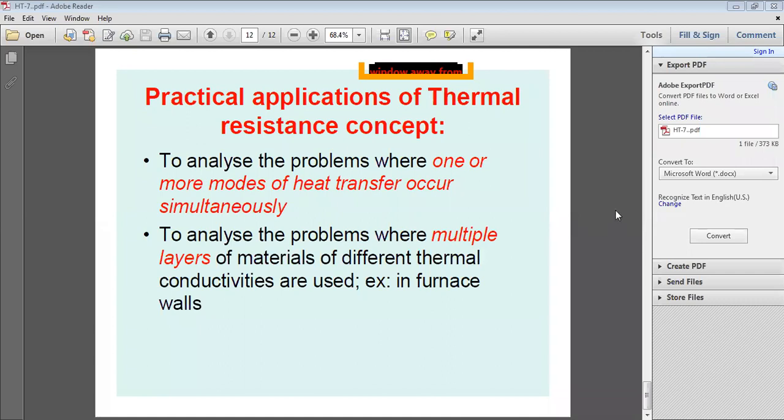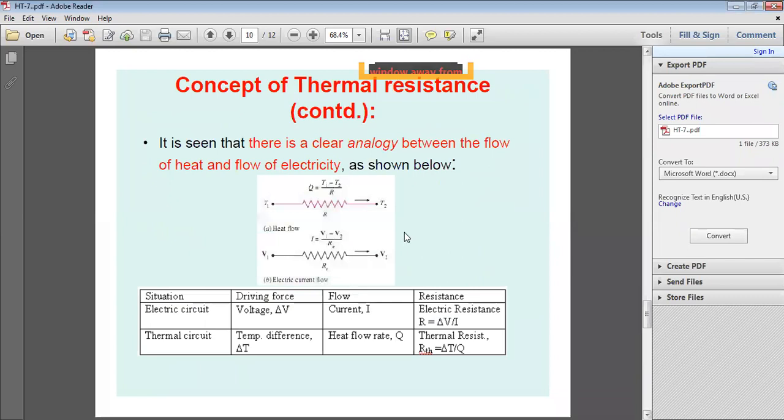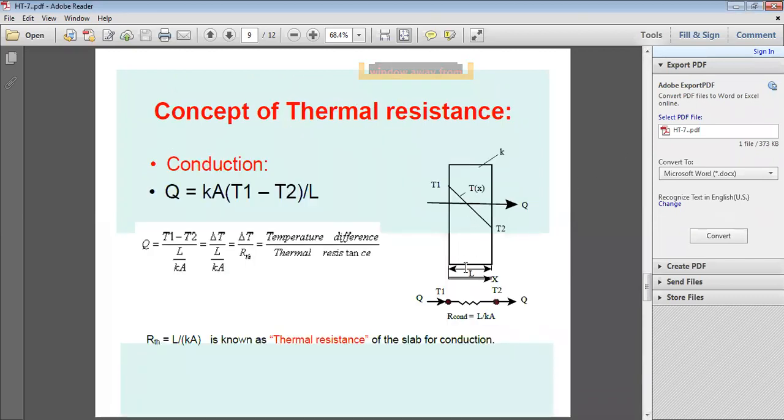So, clear? How do you calculate thermal resistance? If there is conduction, that is L by KA. If there is convection, that is 1 by H1A for the first medium, where H1 is the convective heat transfer coefficient for fluid 1.